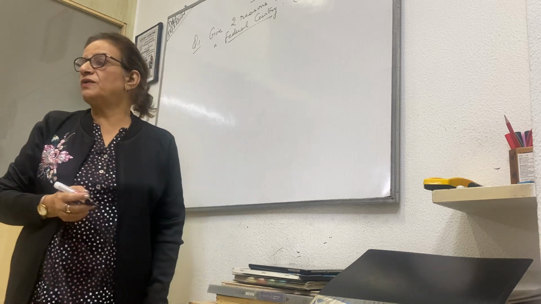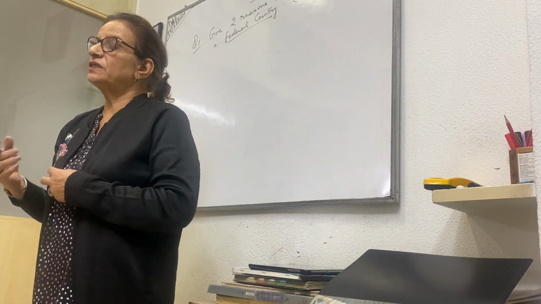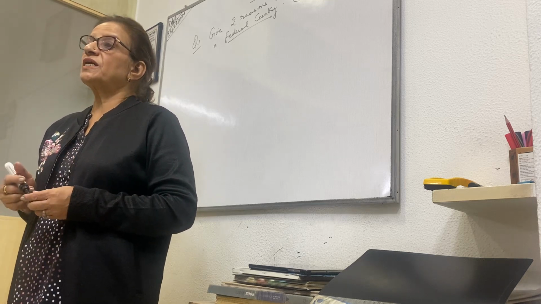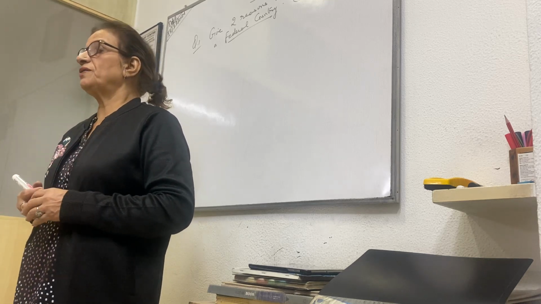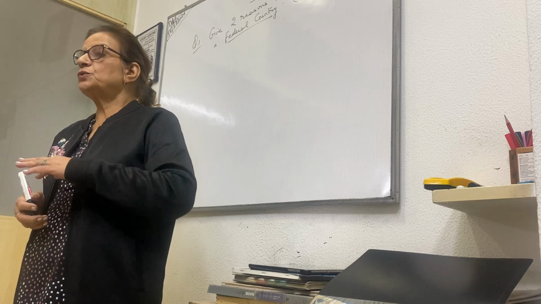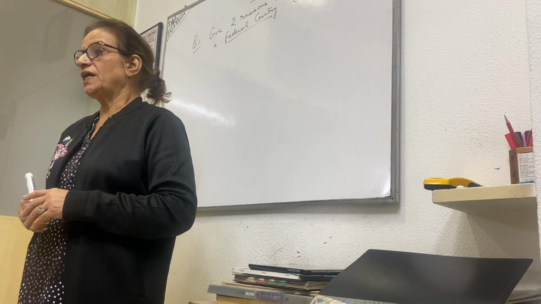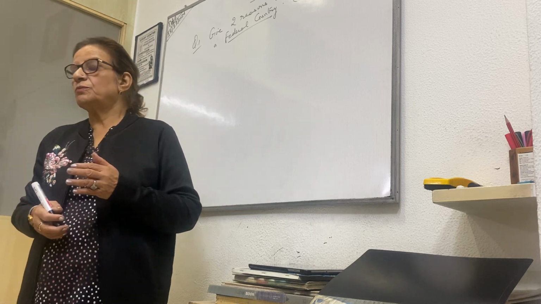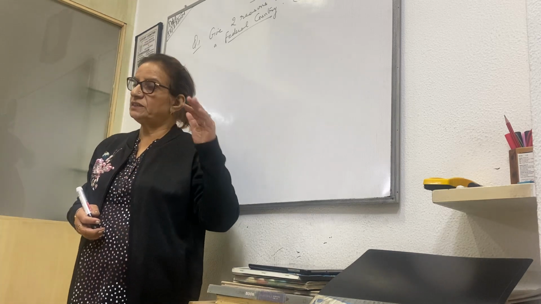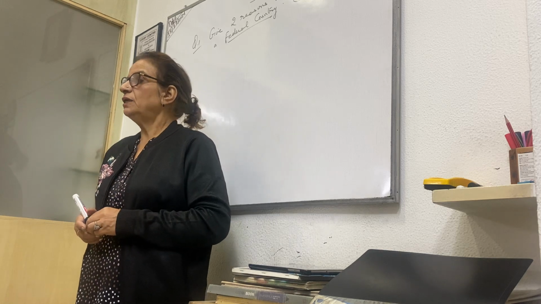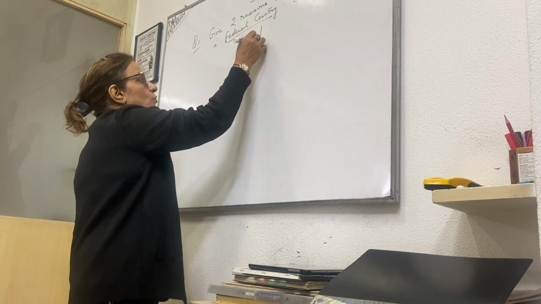Now all of you know that when we say a federal country, or what is federalism, it is when the country has 2 or more than 2 levels of government to govern the country. That country is called a federal country, and India has more than 2 levels of government: the center, the state, and now we also have the local government. So what is a federal country?